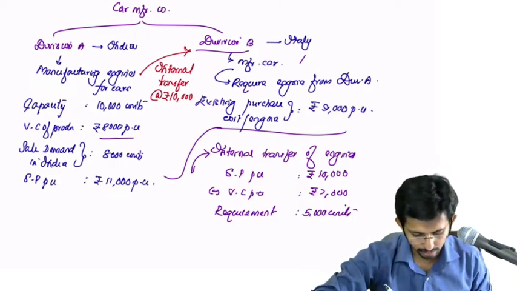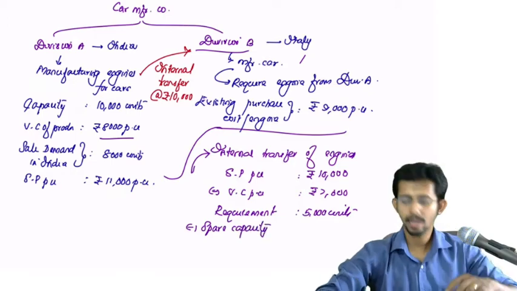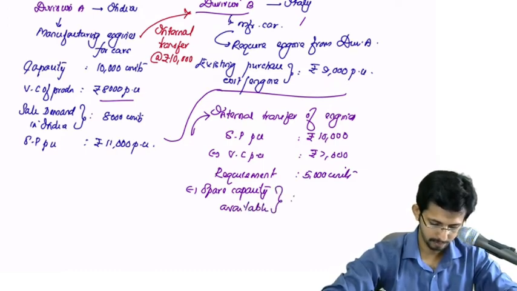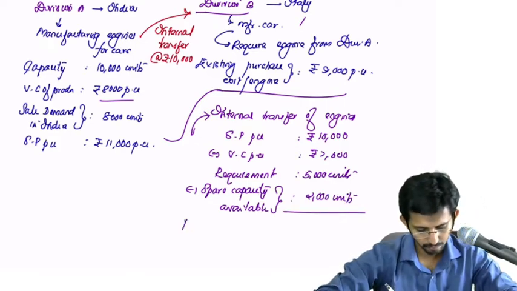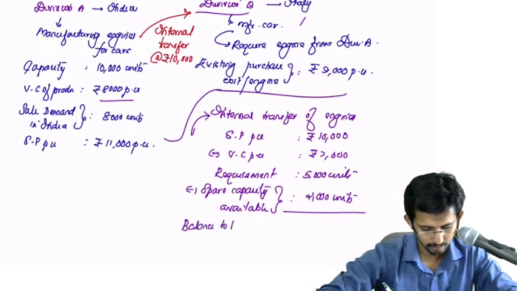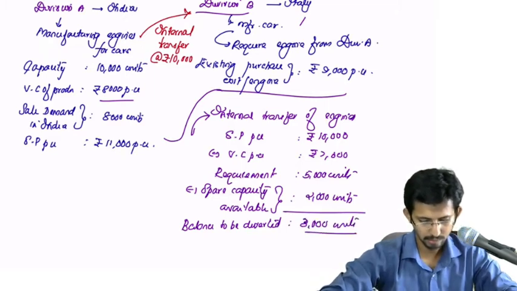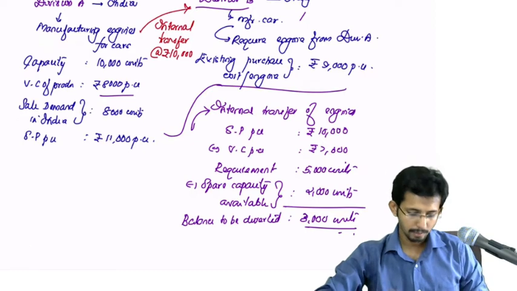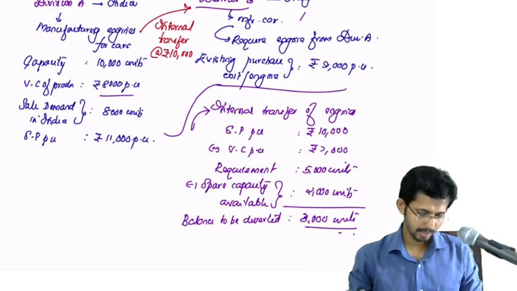So requirement is 5,000 less spare capacity available, balance to be diverted. Okay, so 3,000 units they have to divert from the existing production, but 2,000 units they can take with the spare capacity. Okay, right.